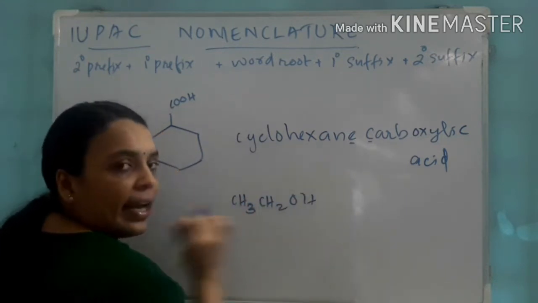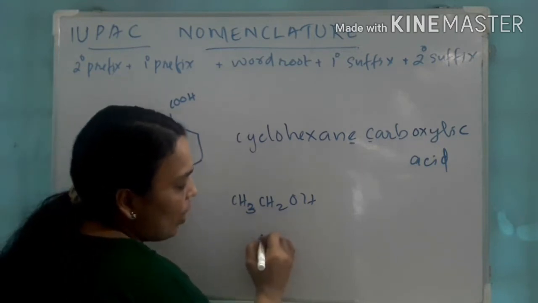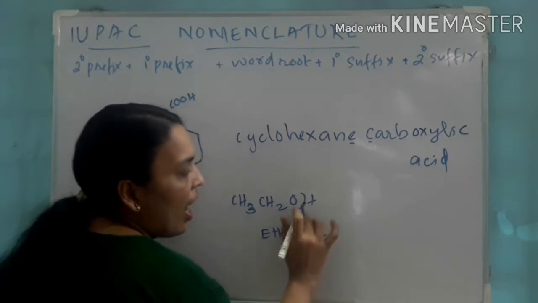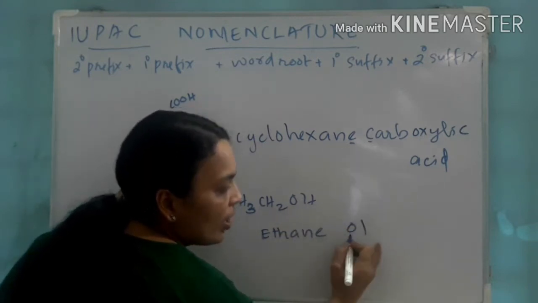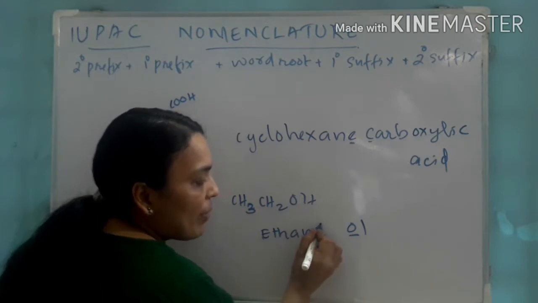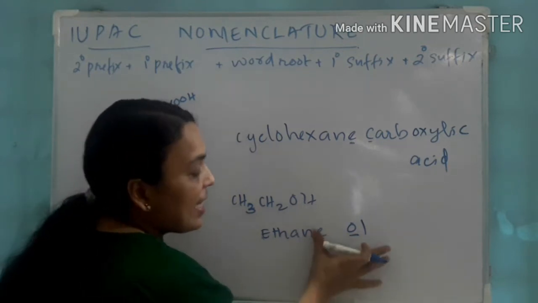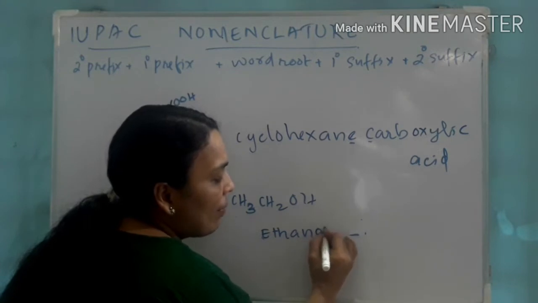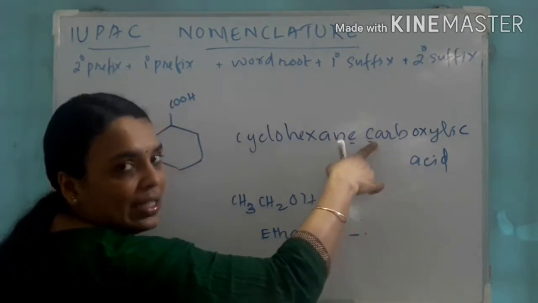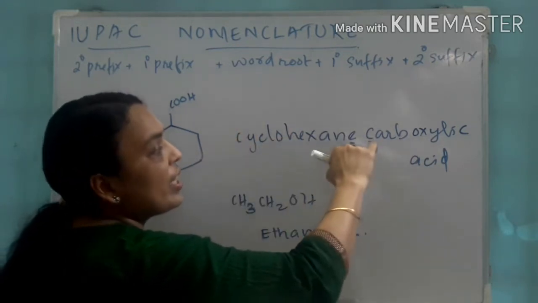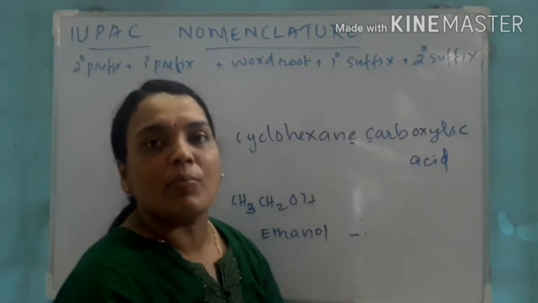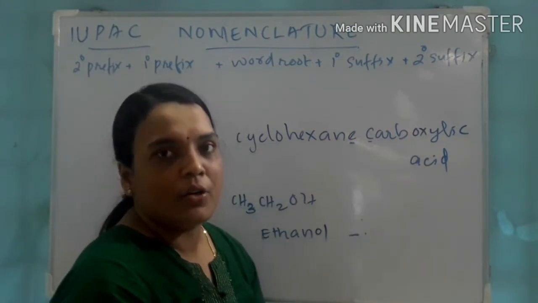What is this? Ethanol. That is eth, 2 carbon system. So ethane, and the functional group is ol. Here it is a vowel, so we replace this E from the primary suffix, and the name becomes ethanol. But remember, here it is carboxylic acid. It is a consonant. So E remains over there. So that is cyclohexane carboxylic acid. Got it?